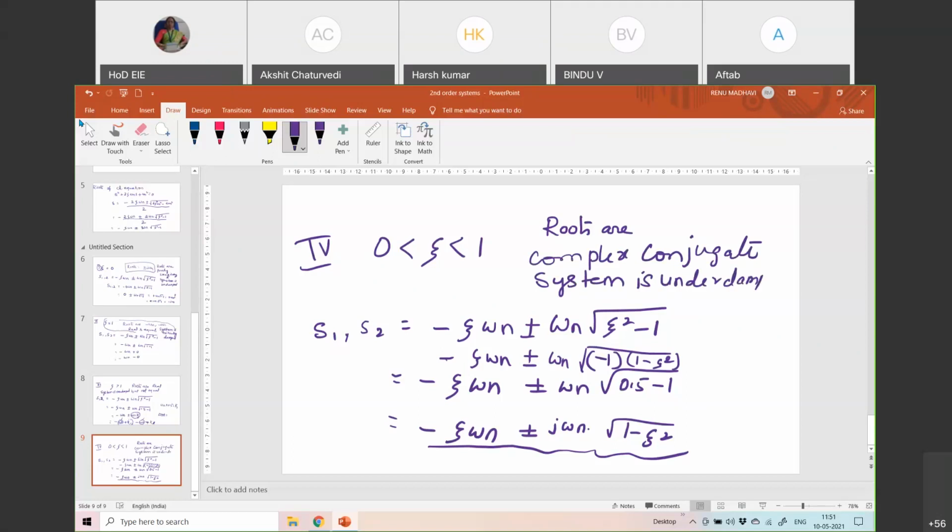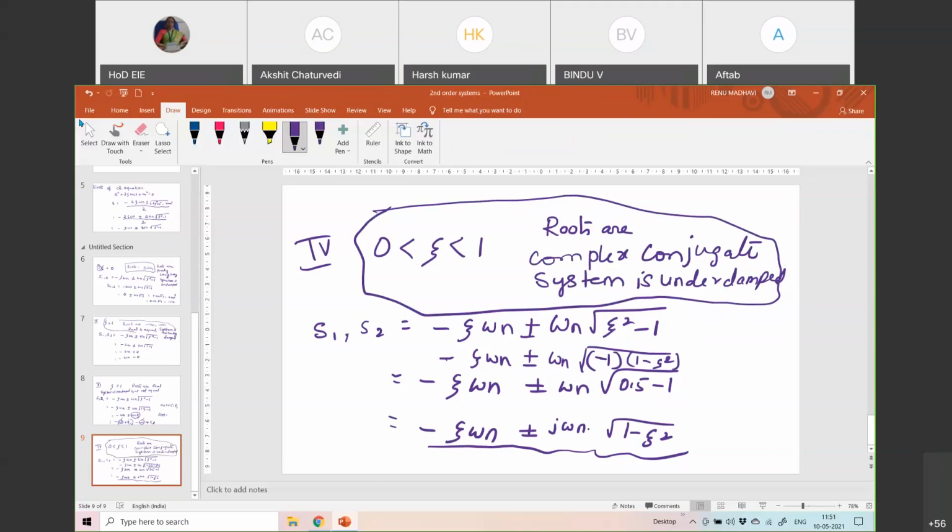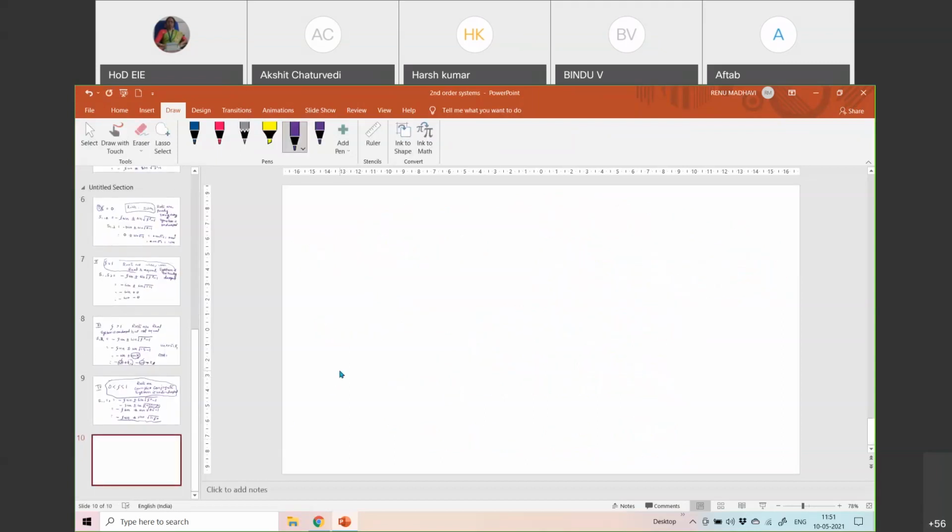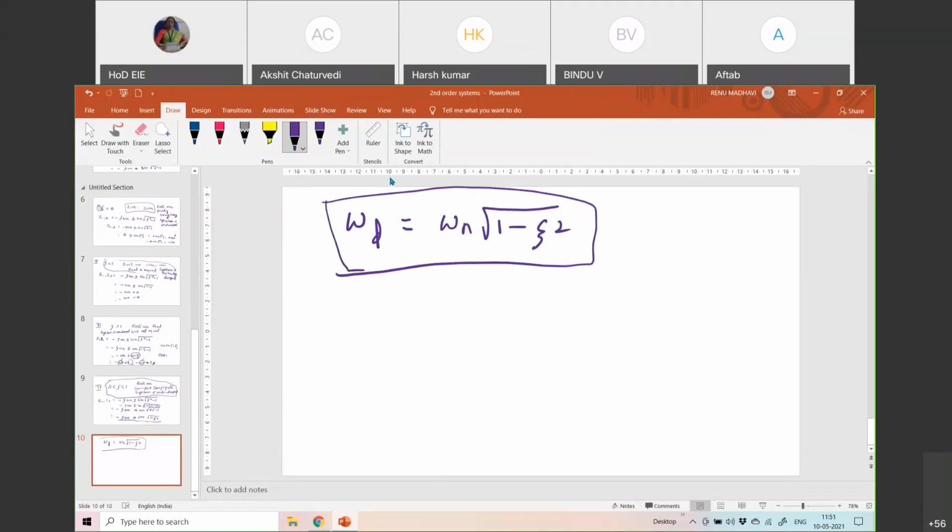This is nothing but basic algebra. What I'm interested in is that you apply your algebraic equation, get the solution, look at the roots, and be able to say what the nature of the roots is for each case: when they are real, when they are imaginary, when they are complex conjugate, when they are real and unequal. So we have seen all four types. Then there is something called the damping frequency, given as omega d equals omega n into the square root of 1 minus zeta square, where omega n is the natural frequency and omega d is the damping frequency.